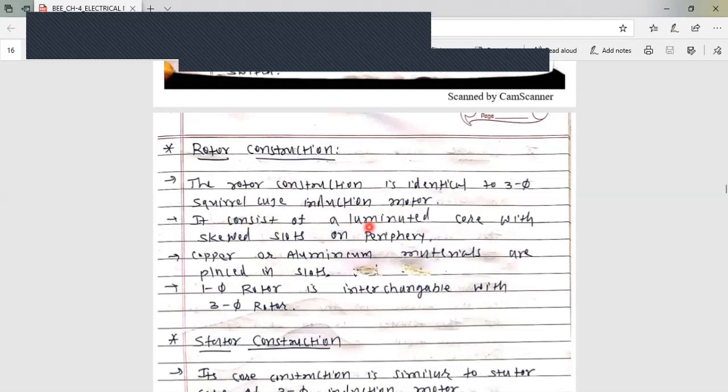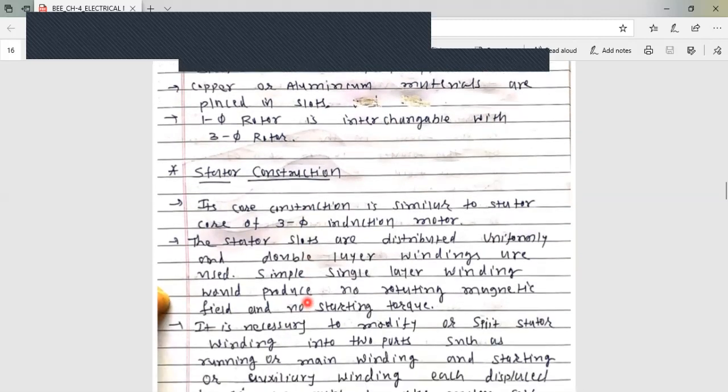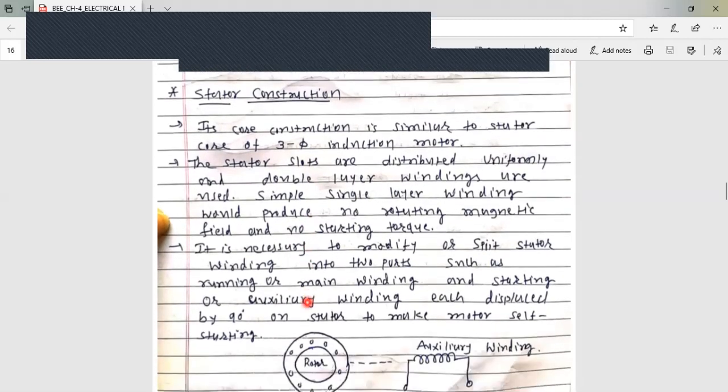It consists of a laminated core with skewed slots on the periphery. This is the same as in three-phase induction motor. So the single-phase rotor is interchangeable with the three-phase rotor. Now we'll see the stator construction in detail. See here.